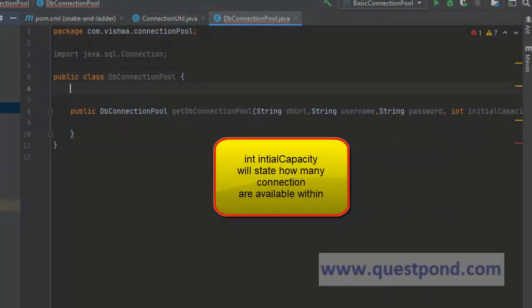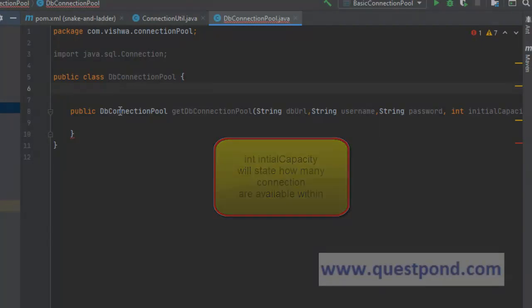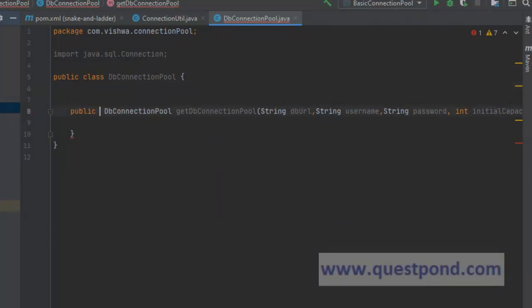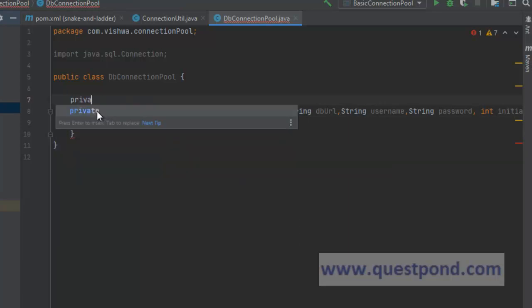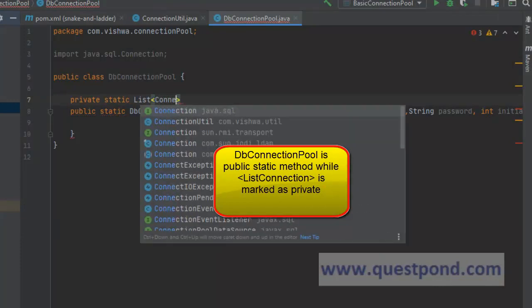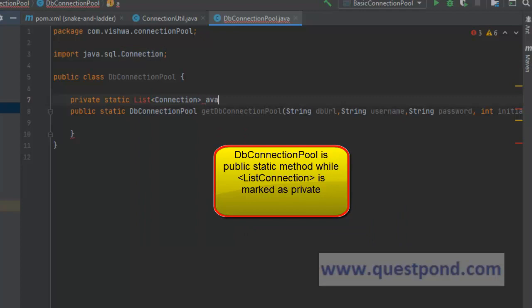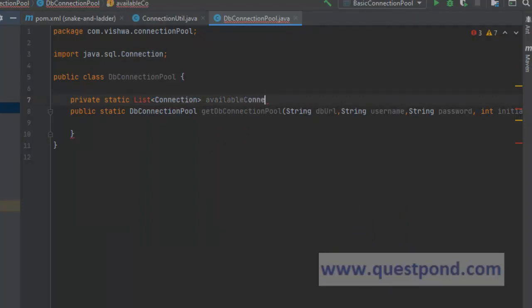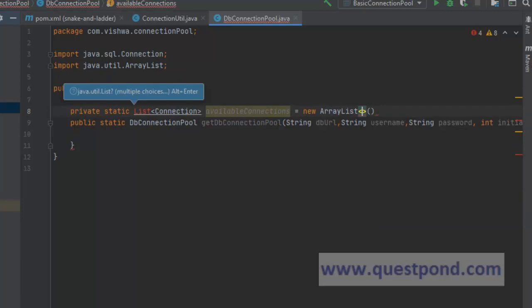Now here we can make this static, and we will maintain a private static list of Connection objects, and we can name it availableConnections. So we have a list of available connections.